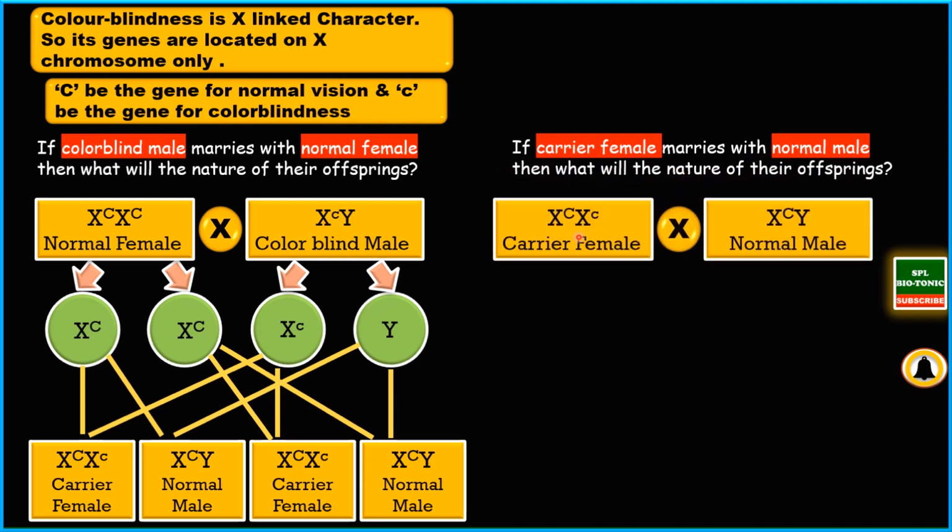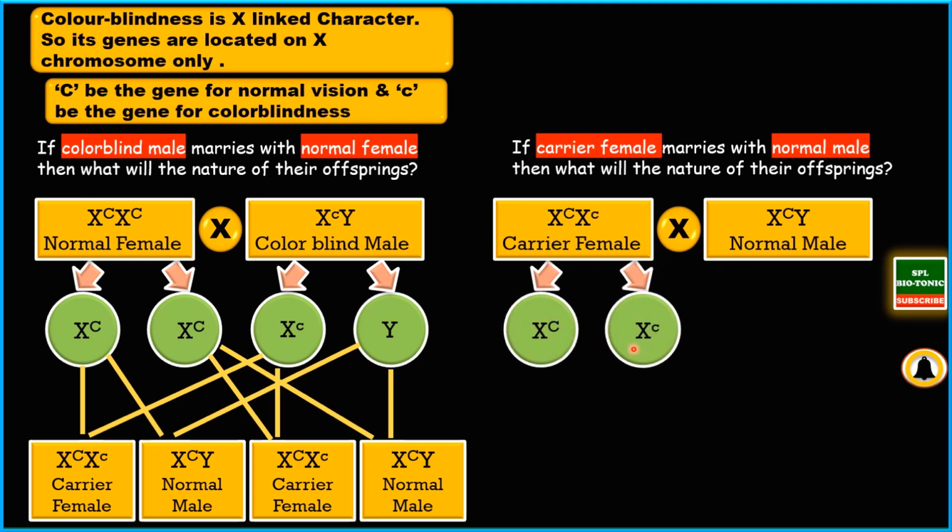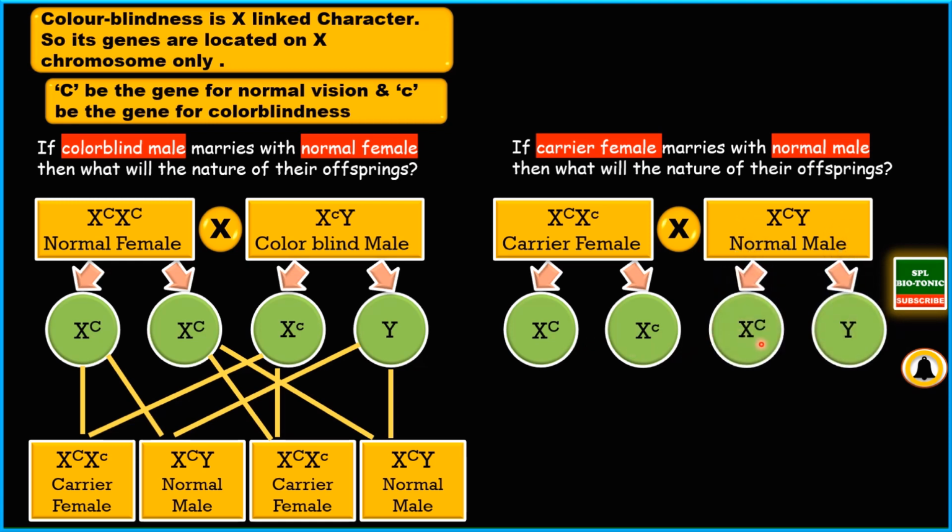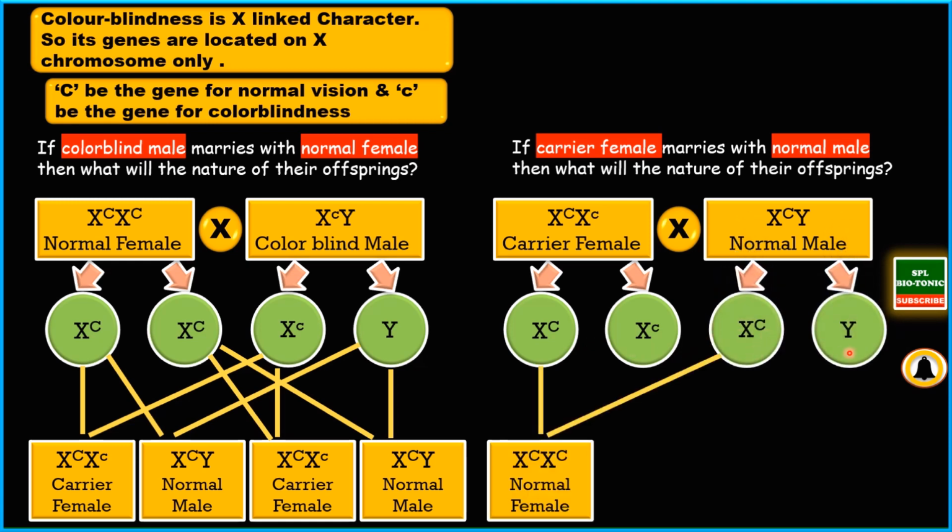The carrier female will have, say, X capital C X small c, whereas the normal male will have X capital C Y. So well begun is half done. Now these are the two gametes of the female, one with the dominant gene and one with the recessive gene, X capital C and X small c, whereas the male produces two types of sperm here, X capital C and the second is Y.